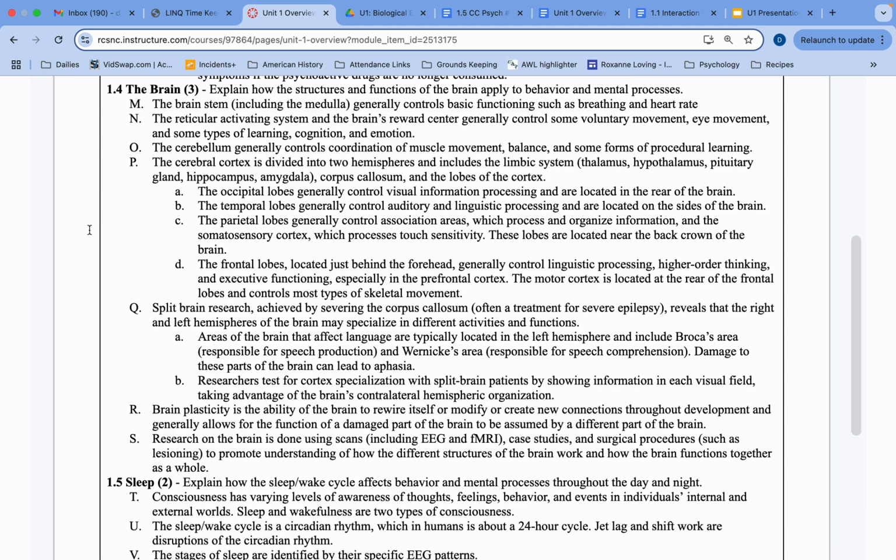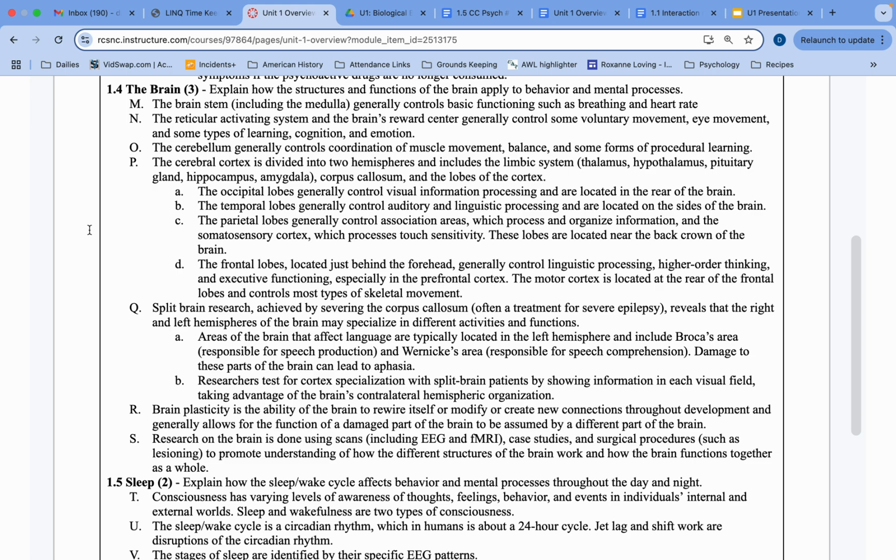We're going to explain how the structures and function of the brain apply to behavior and mental processes. So again, the brain is not just one thing. It's a collection of different areas. There's 2 hemispheres and a variety of lobes and cortexes and areas within the brain that all deal with different things.